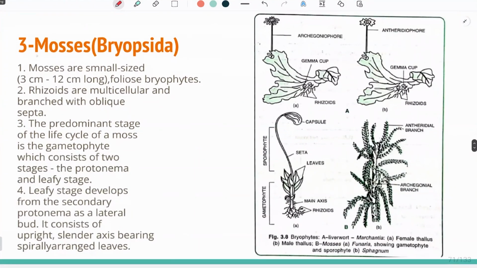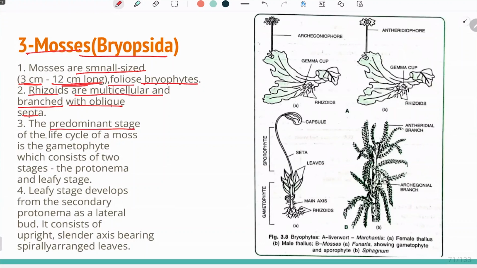The third is mosses, Bryopsida. Now, mosses are small in size, from 3 centimeters to 12 centimeters long, foliose bryophytes. The rhizoids are multicellular and branched with oblique septa. We have seen that usually in bryophytes, if rhizoids are present, they are unicellular, but in the mosses, they are multicellular and branched with oblique septa.